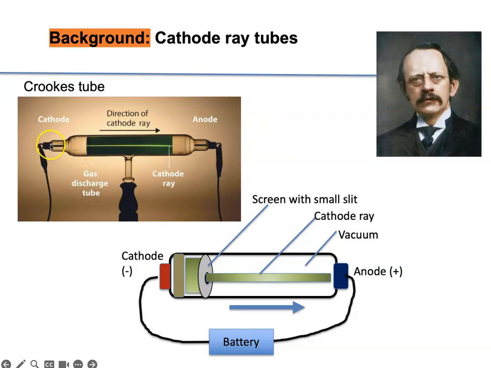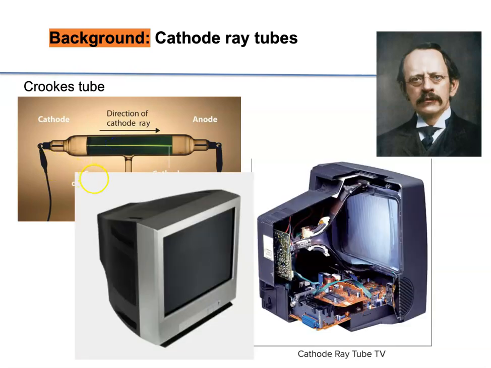The electrode cathode is here, anode is here, and down here the glass is painted with a fluorescent screen. That's why you can see the cathode beam. J.J. Thomson wanted to play with this device that was made by Crookes and figure out what cathode rays were. That was his experiment. If you knew the old TVs, they had a cathode ray tube inside.